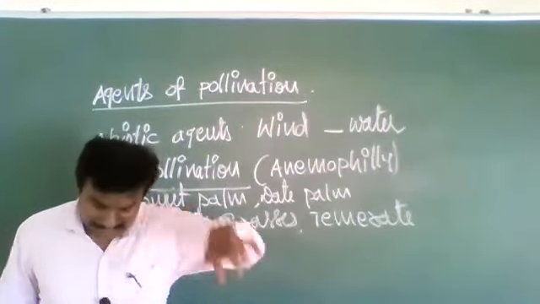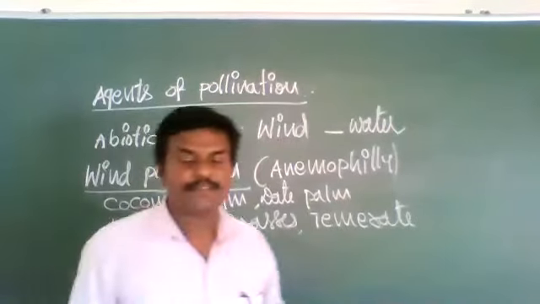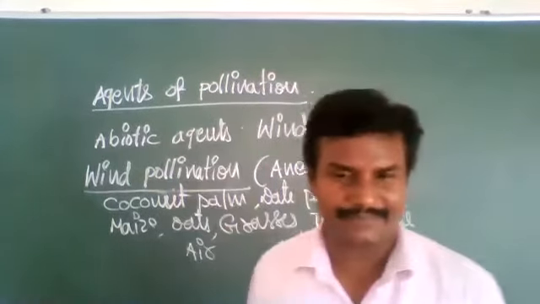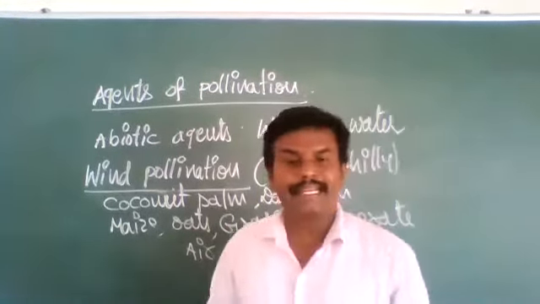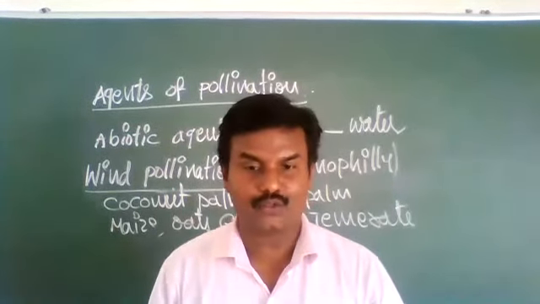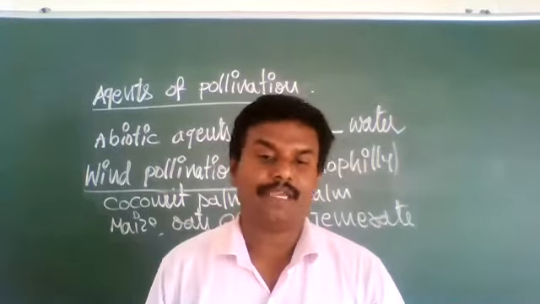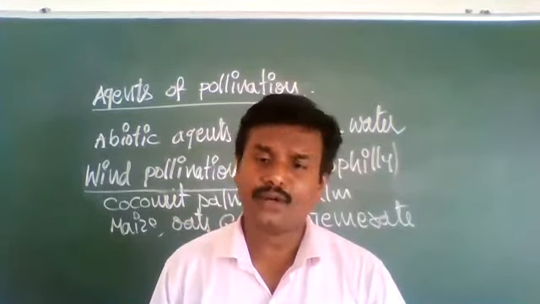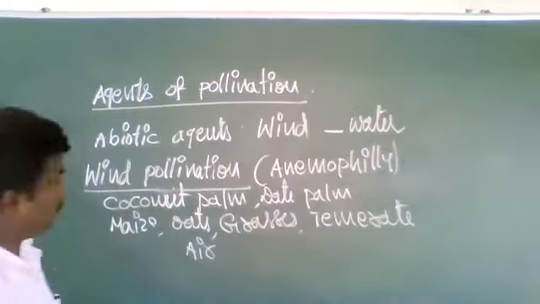Those pollen grains are carried hundreds of kilometers away to reach the female flowers. That is wind pollination.